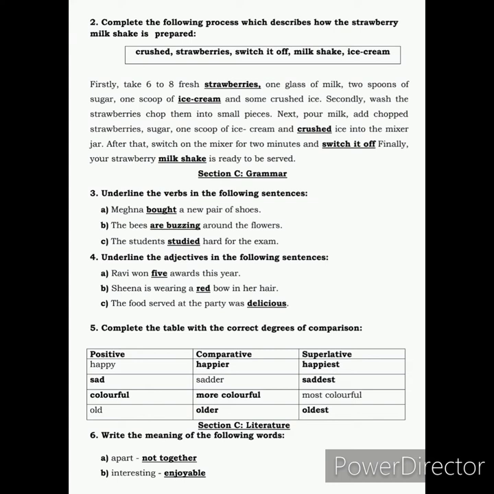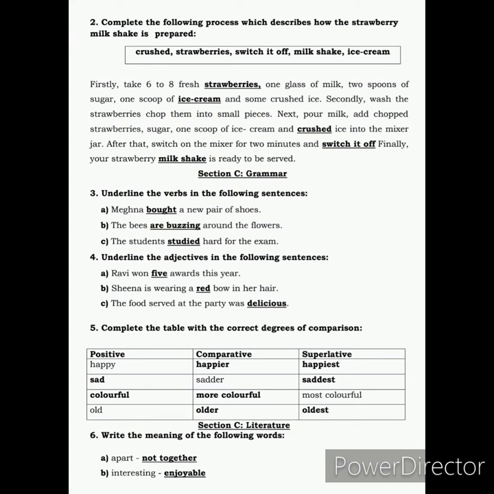Next question, you have to underline the adjectives in the following sentences. Ravi won 5 awards this year. So here students, the word 5 is the adjective, right? Sheena is wearing a red bow on her head. So how is the bow? It is red in color. So the word red is the adjective.